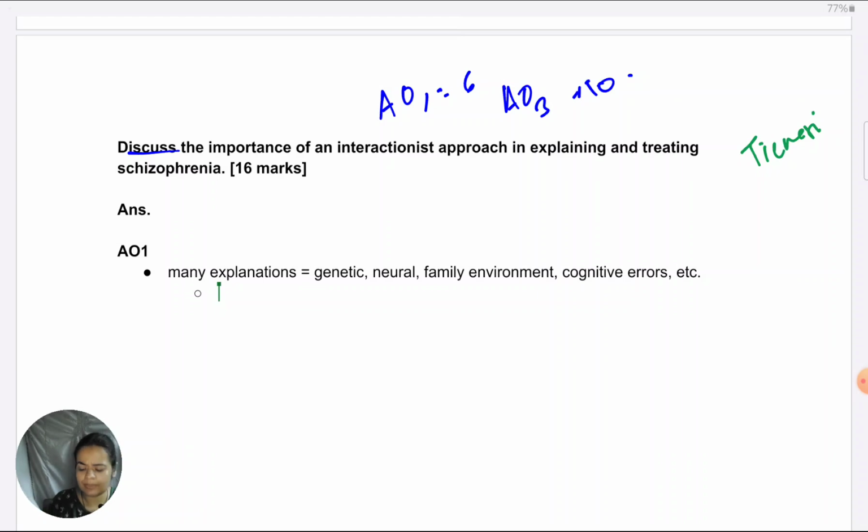Rather, a combined approach should be taken. This combined approach is called the interactionist perspective of schizophrenia, and it is summarized or explained using the diathesis stress model.